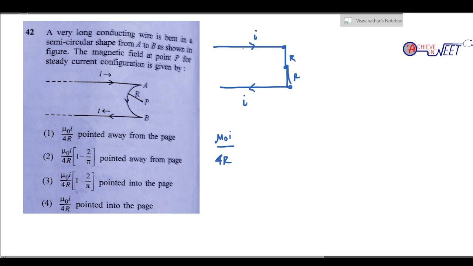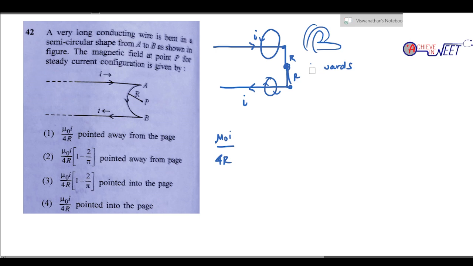So because of this, this one is going to be in anti-clockwise direction. For this one, it's going to be in clockwise direction. Okay? Use your right hand thumb rule. Your right hand will point along the direction of the current. So your fingers will curl along the direction of the magnetic field. So you're going to have anti-clockwise. The same for this one. So for this one, clockwise. So anti-clockwise at this point is going to be inwards. Clockwise at this point is going to be inwards.